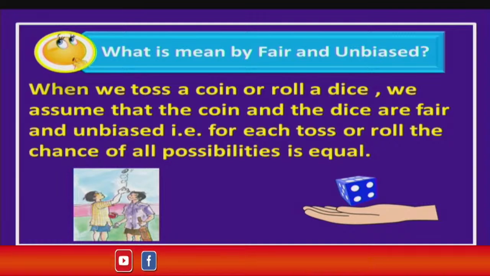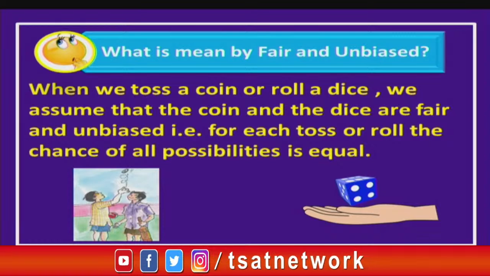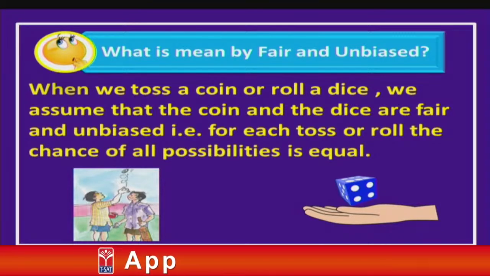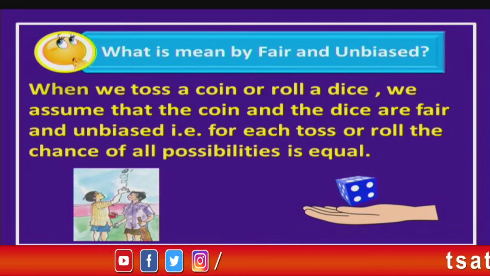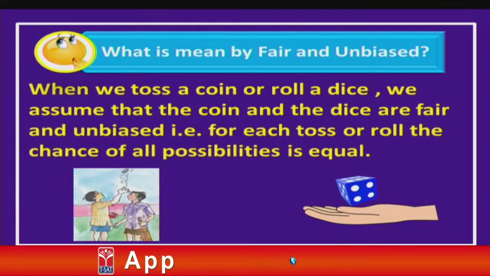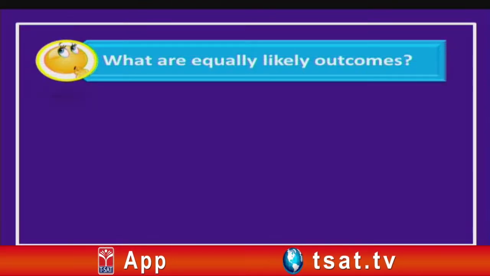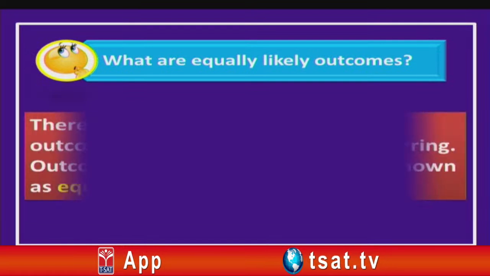Even if you roll a dice, the chance of getting 1 or 2 or 3 or so on up to 6, all these have equal chances. Then we say it is fair and unbiased, maybe it is a coin or maybe it is a dice. So in our topic children, when we say a coin or a dice, it means a fair coin or a fair dice, okay children. Then what are equally likely outcomes children?